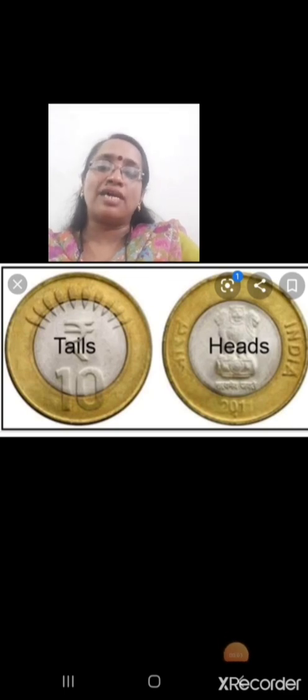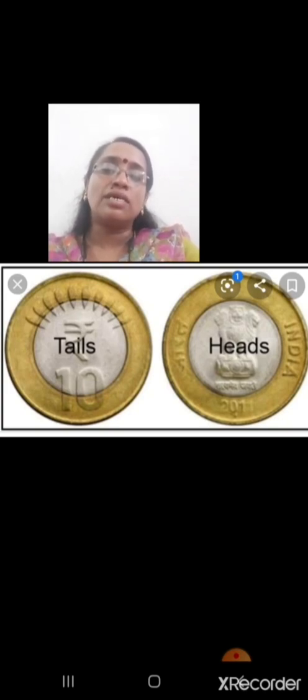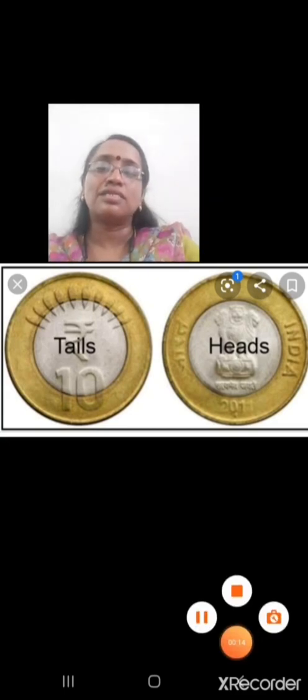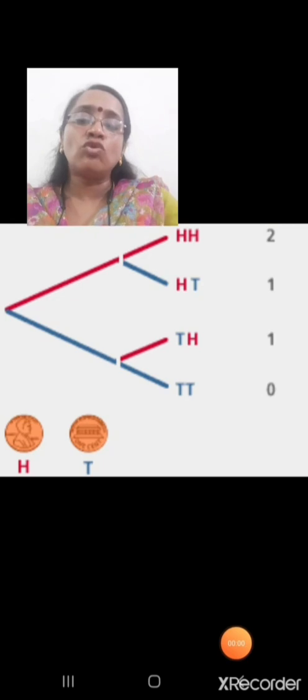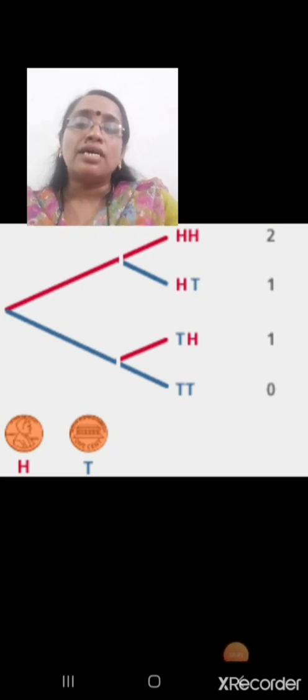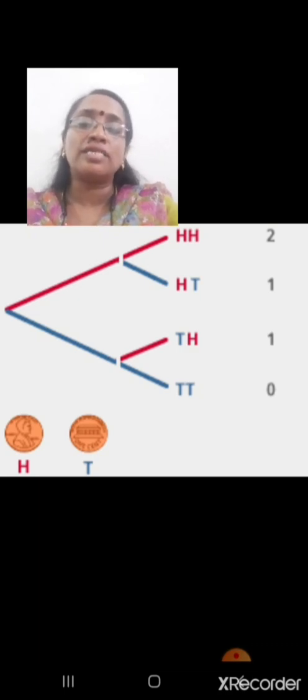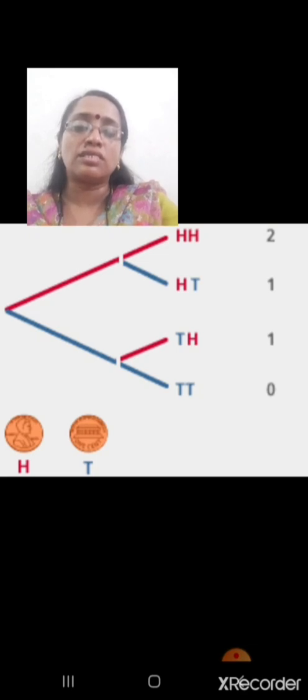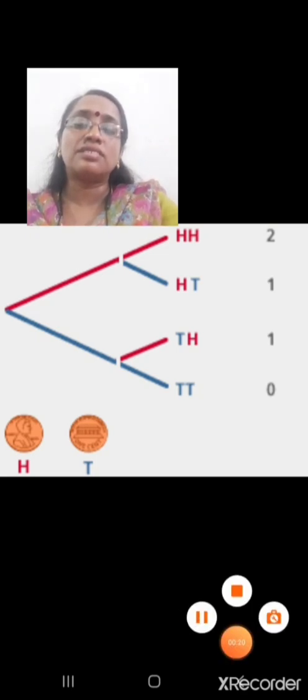Now we can just have a look at coins. If one coin is thrown, 2 outcomes, head as well as tail. When 2 coins are tossed, you can have 4 outcomes. In that, first coin H, second coin H, that is HH. Then HT, then TH and TT. These are the 4 outcomes when 2 coins are tossed.